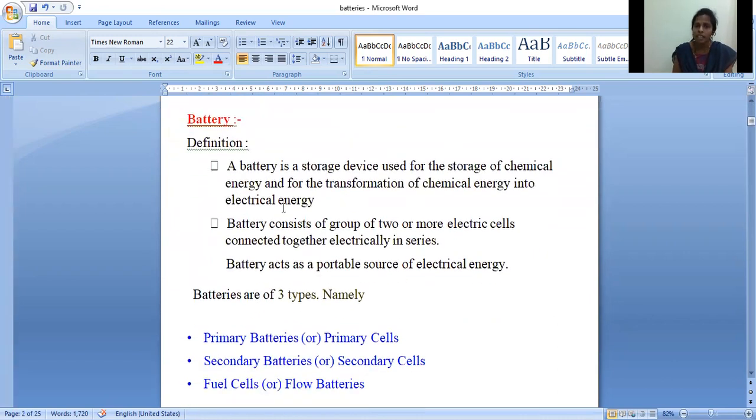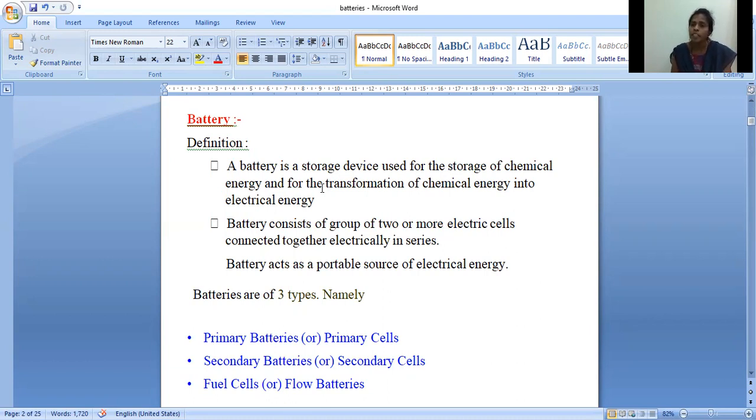So here, a battery is a storage device used for the storage of chemical energy and for the transformation of chemical energy into electrical energy. So what is meant by the battery? A battery is nothing but a storage device. What is it storing? It is storing chemical energy. And this chemical energy is converted to electrical energy during the discharging process.